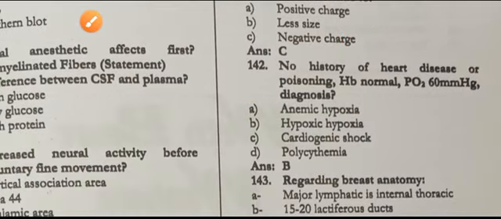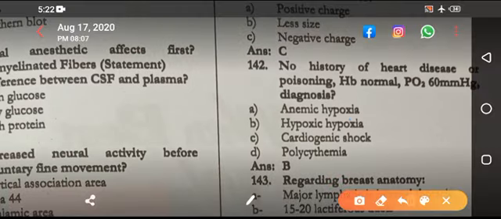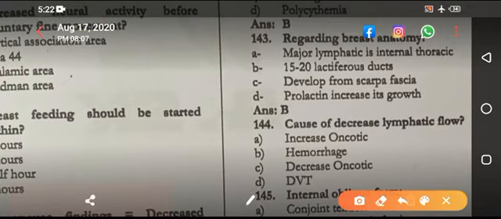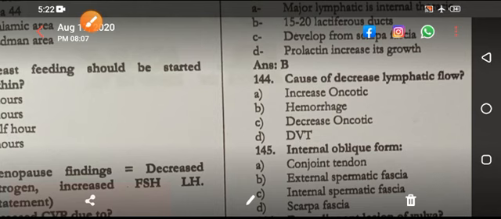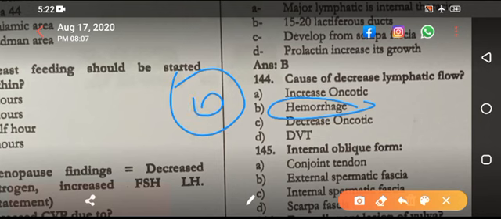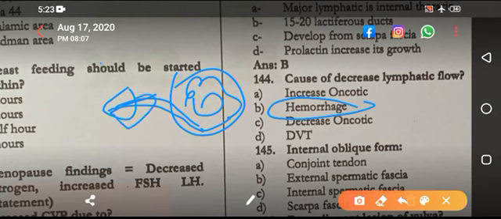No history of heart disease or poisoning, HB normal. Again, the picture is very clear. Decreased oxygen from the outside. Regarding breast anatomy, this is repeating, 15 to 20. Cause of decreased lymphatic flow, the answer is hemorrhage. Because the lymph is formed from the blood, if there is hemorrhage and there is decreased blood going to the lymph, there is decreased lymph formation.